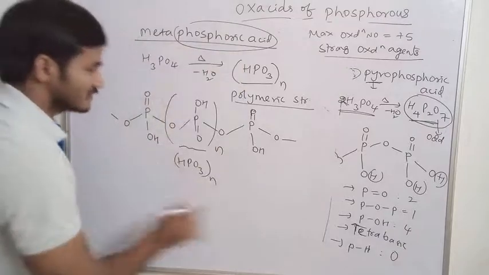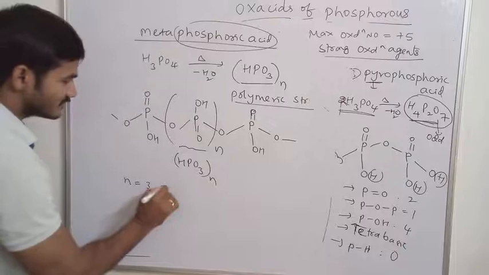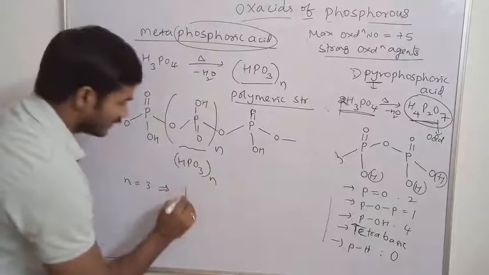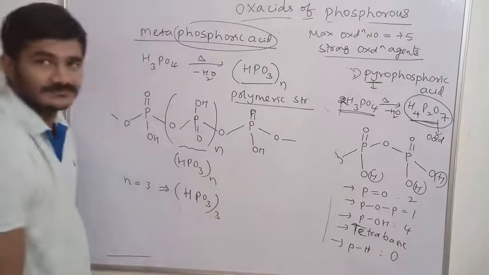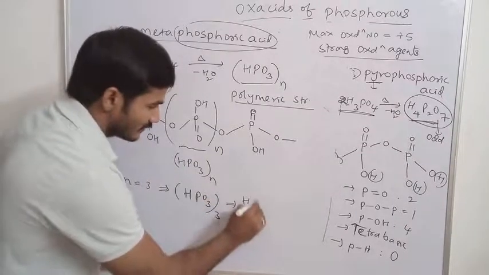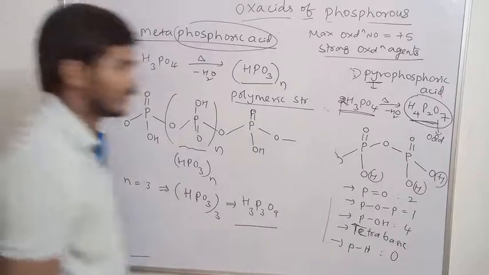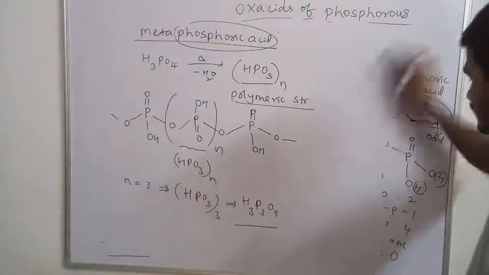Okay, metaphosphoric acid. Suppose if I take n is equal to 3, which is given in NCERT textbook, that's why I am talking about this particular molecule. If I take n is equal to 3, what I get? HPO3 taken thrice. Or if I expand this molecule, H3P3O9. So I draw the structure here. I told you it must contain cyclic structure.